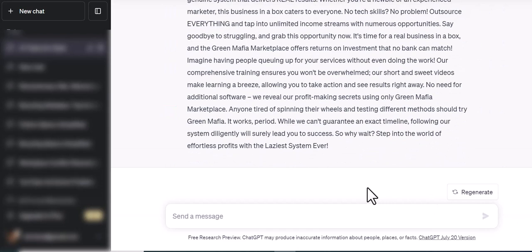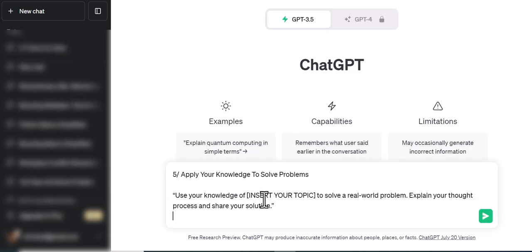Okay, let's move on to our fifth and final prompt. The final prompt is basically prompt number 5. Apply your knowledge to solve problems, right? Okay, so I'm just going to remove this and let's check this out. Use your knowledge of, insert your topic. We are going to insert our topic right here to solve a real world problem. Explain your thoughts, process, and share your solution. How cool is that? So here we are going to add a topic.